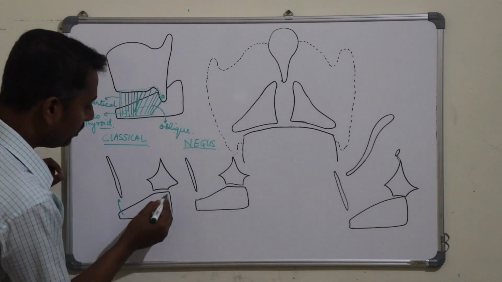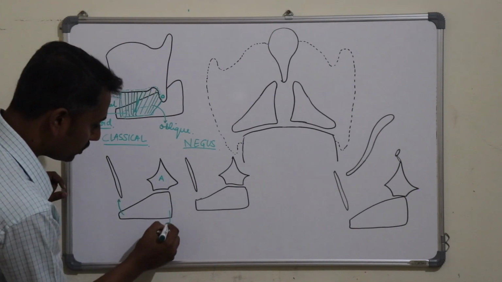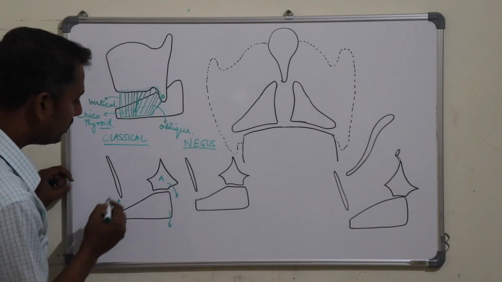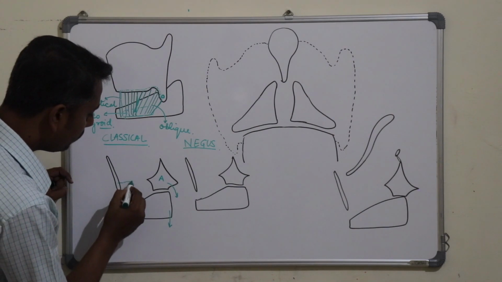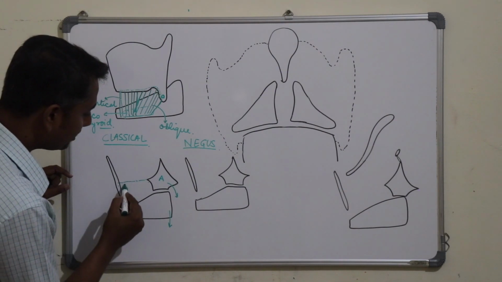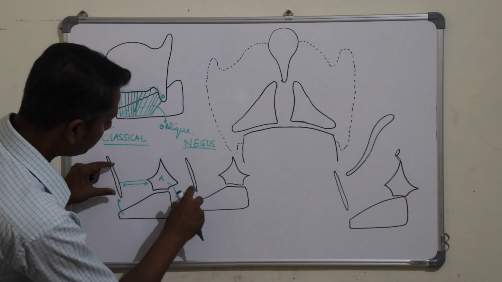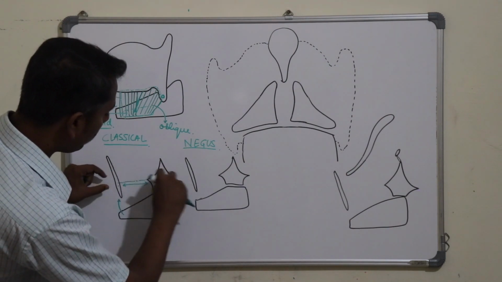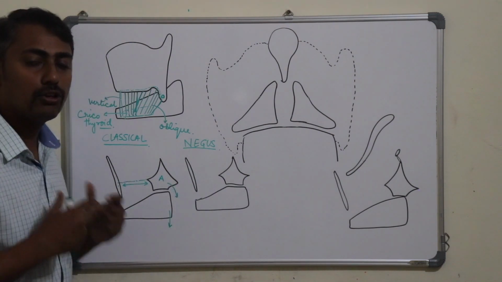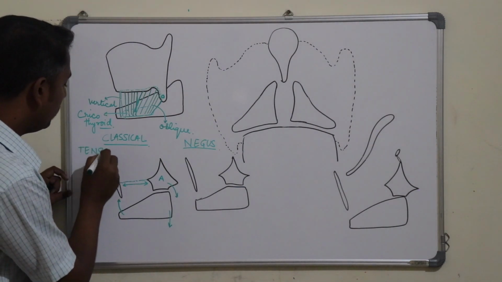And we all know that on the lamina sits the arytenoid cartilage. So this lamina was going down. As a result, the arytenoid is also going down. Therefore, the vocal fold, which is present here from the vocal process of the arytenoid to the thyroid angle, gets stretched as the arytenoid is going backwards and downwards. So it will pull the vocal fold and will cause tension in this vocal fold. Therefore, the cricothyroid muscle is the tensor of the vocal fold.